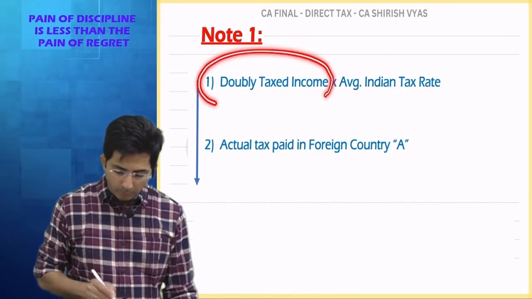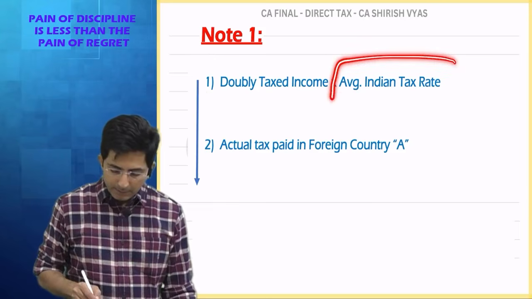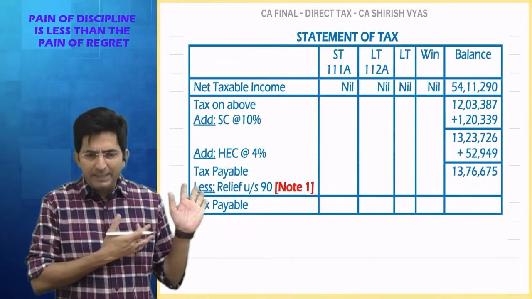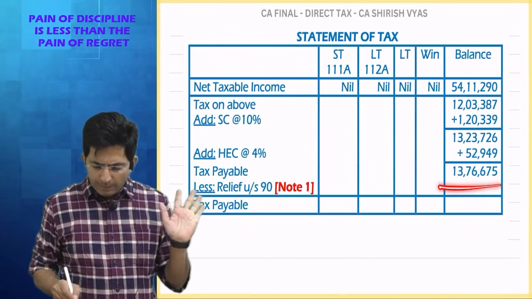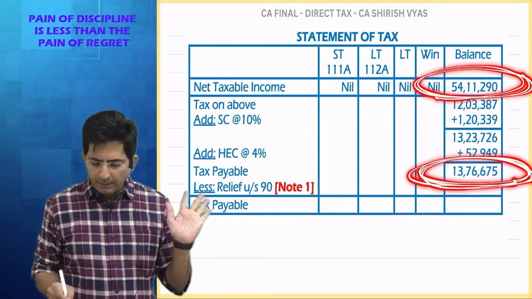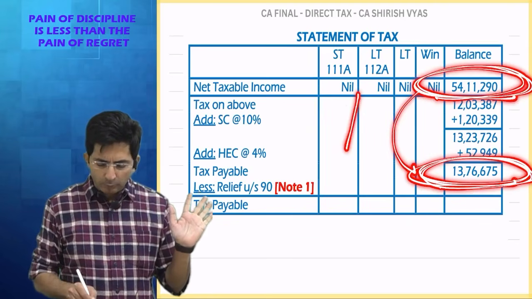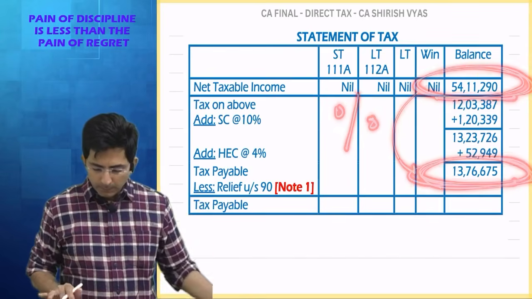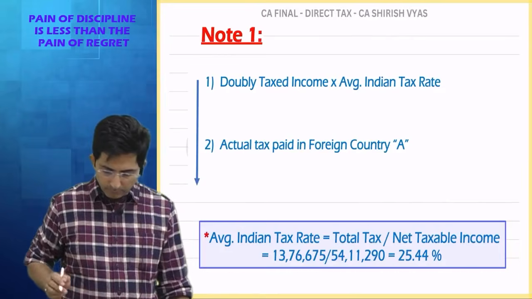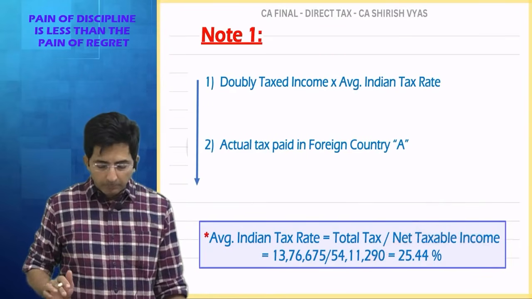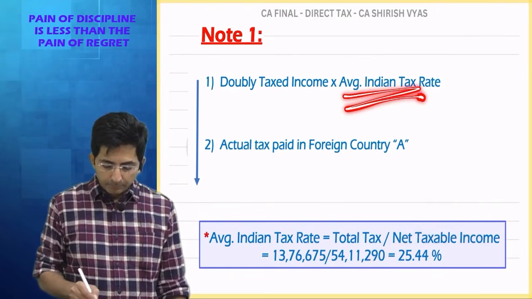First, let's find out a simple thing. Average Indian rate is always simple because our answer is already ready. Look, what to do? Final tax after health and education cess divided by final income. Divide and calculate the percentage. That comes to 25.44%, correct? So this is done.